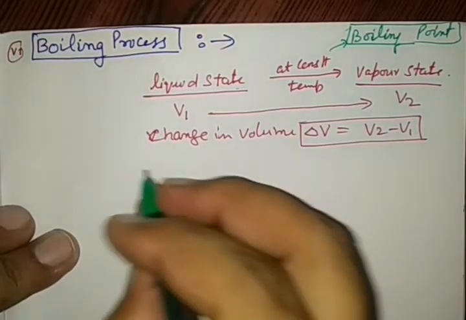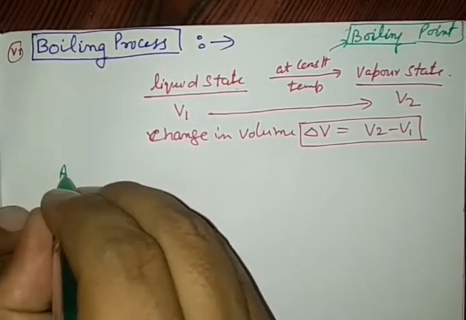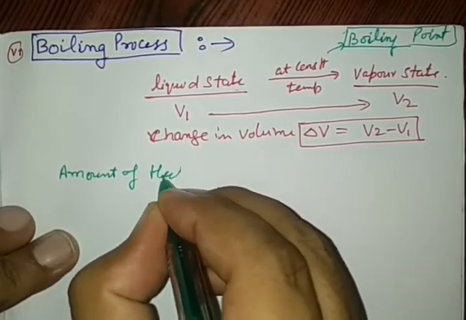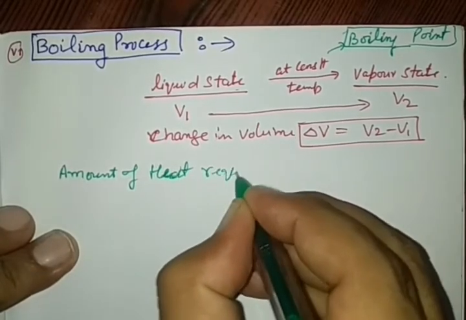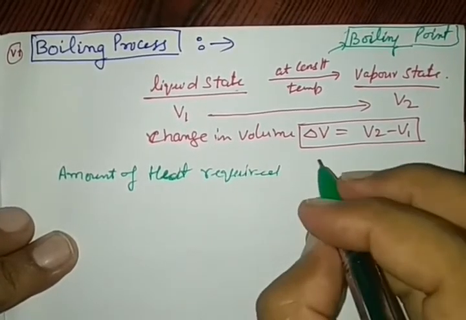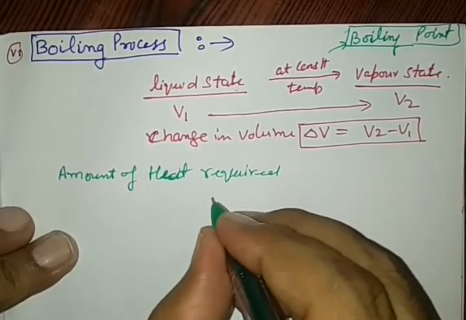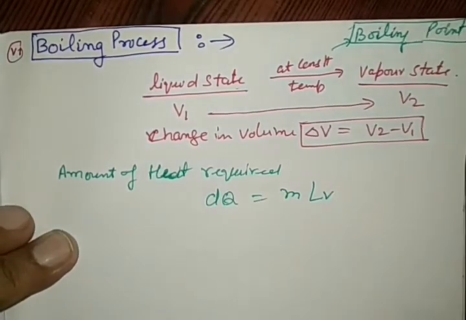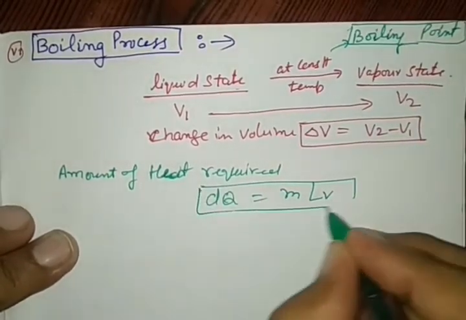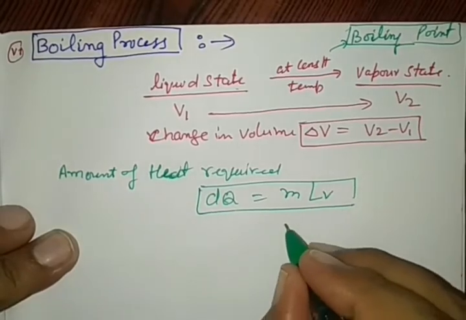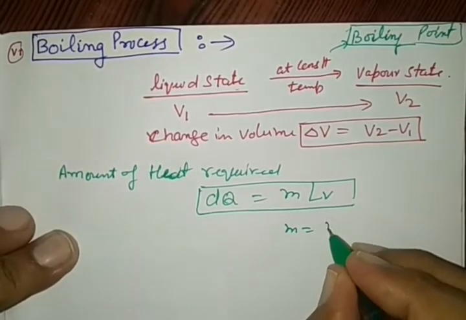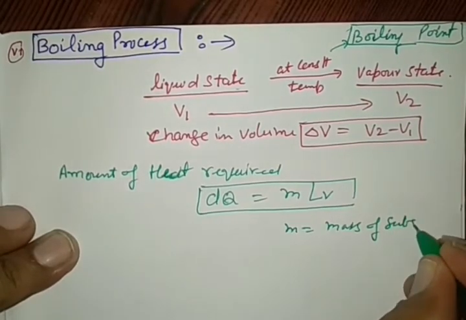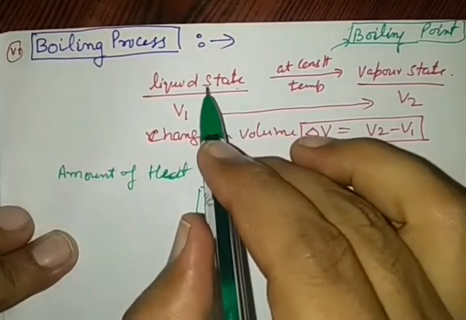Amount of heat required in this case, dq is equal to mass into LV. See, this is the formula where symbols have their usual meaning. M is equal to mass of substance, either in liquid state or vapor state.